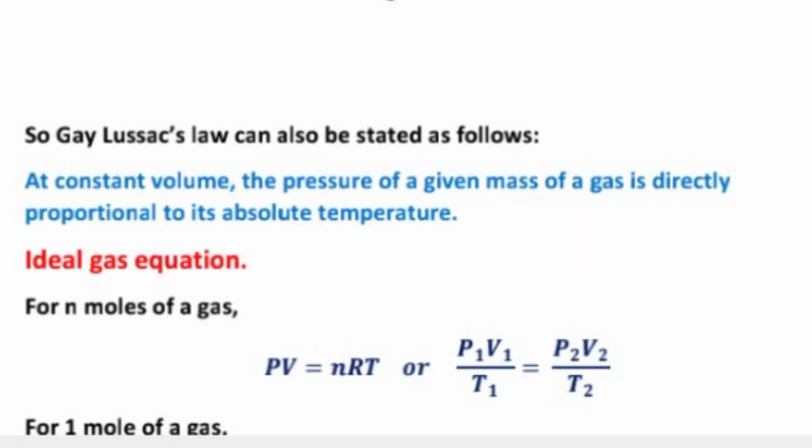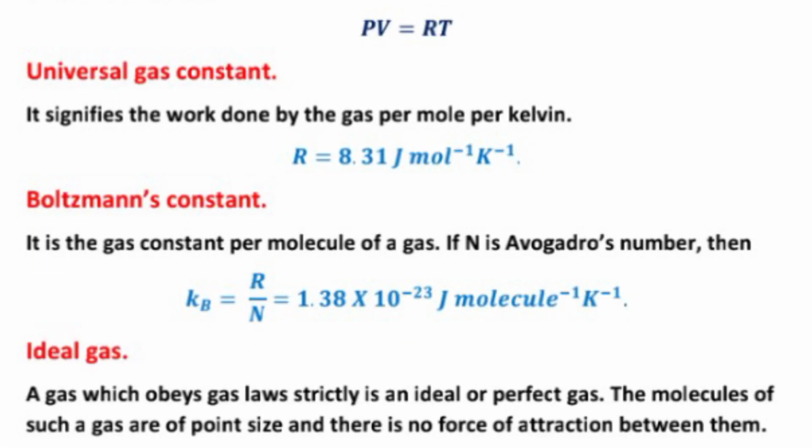Ideal gas equation. What is ideal gas equation? For n moles of a gas, PV equal to nRT, or it can be written as P1 V1 upon T1 equal to P2 V2 upon T2. For 1 mole of a gas, PV equal to RT. Universal gas constant. It signifies the work done by the gas per mole per Kelvin, and R will be equal to 8.31 joule per mole per degree Kelvin.